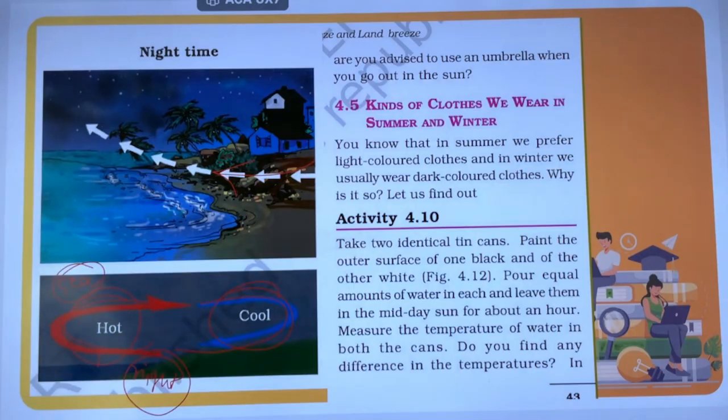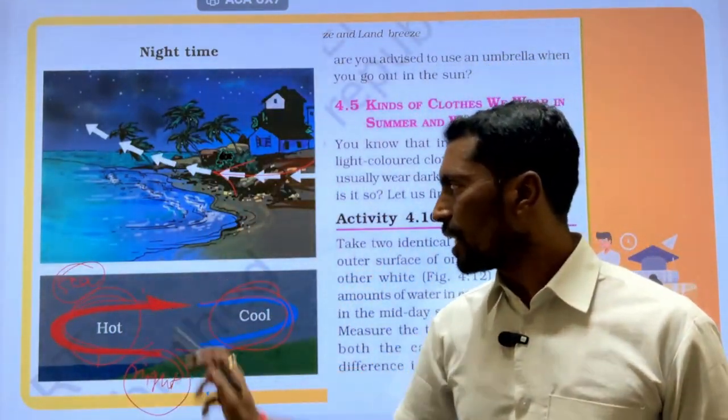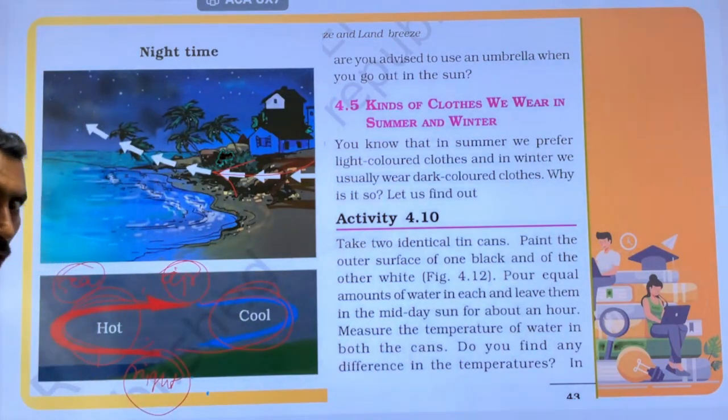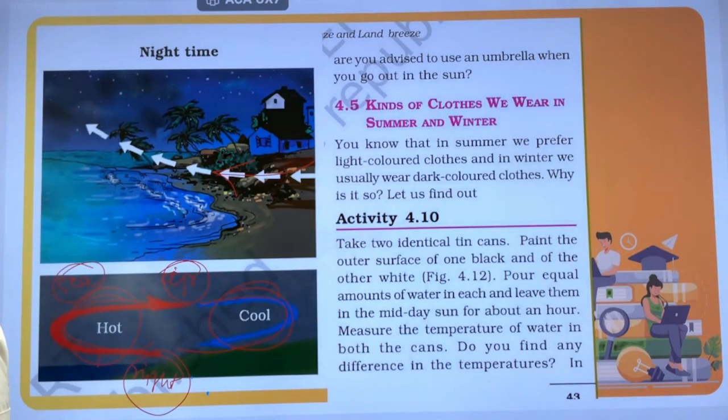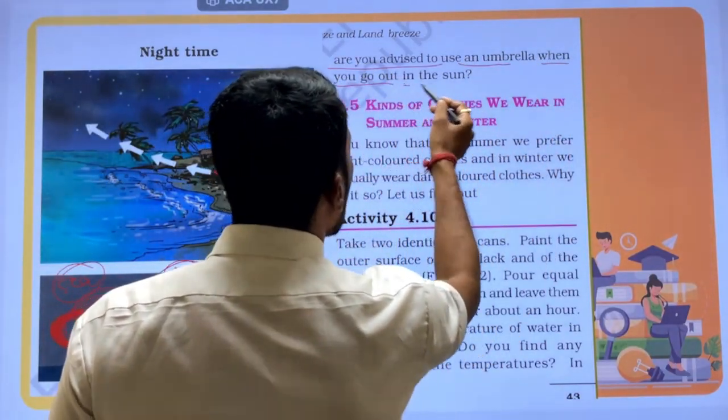This is the transfer of heat energy by the process of convection, because there is a medium. That medium is called the air medium. Air particles are there which absorb the heat energy. This is called convection.